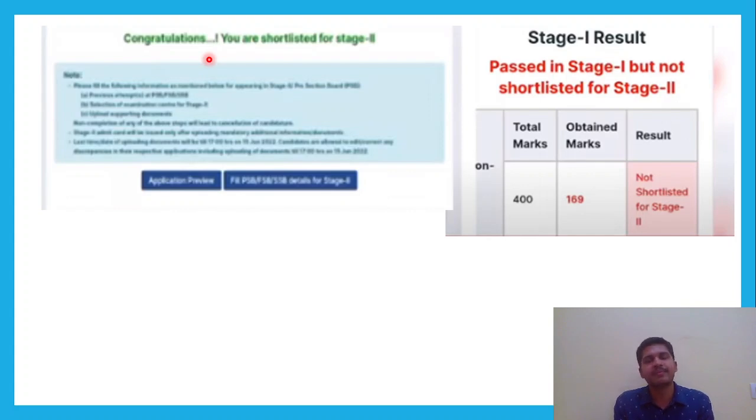A date will be given, and in FSB, if you get recommended, then you will be considered for medical. After medical, if you pass, then you will be considered for merit. And then, if recommended, you go for training. So that's all about the analysis.